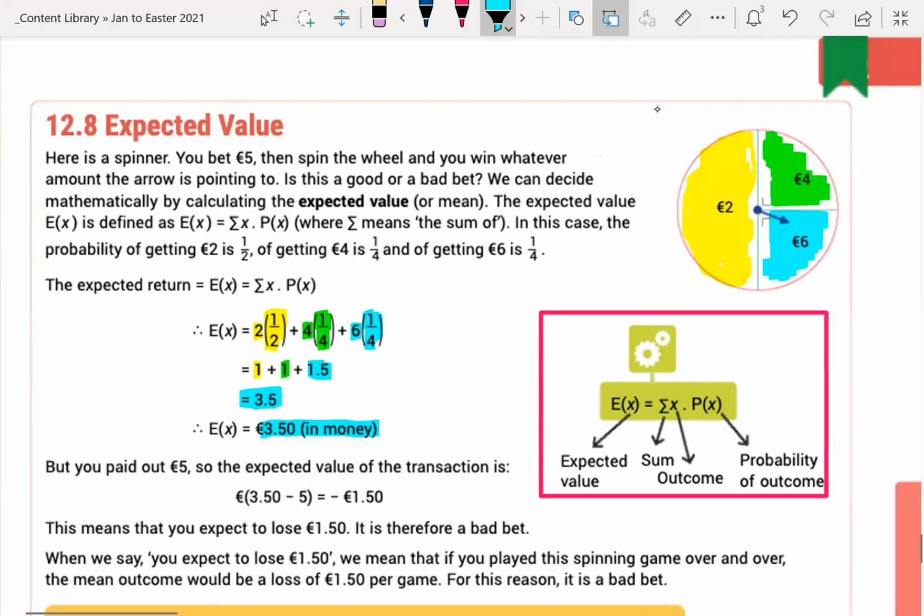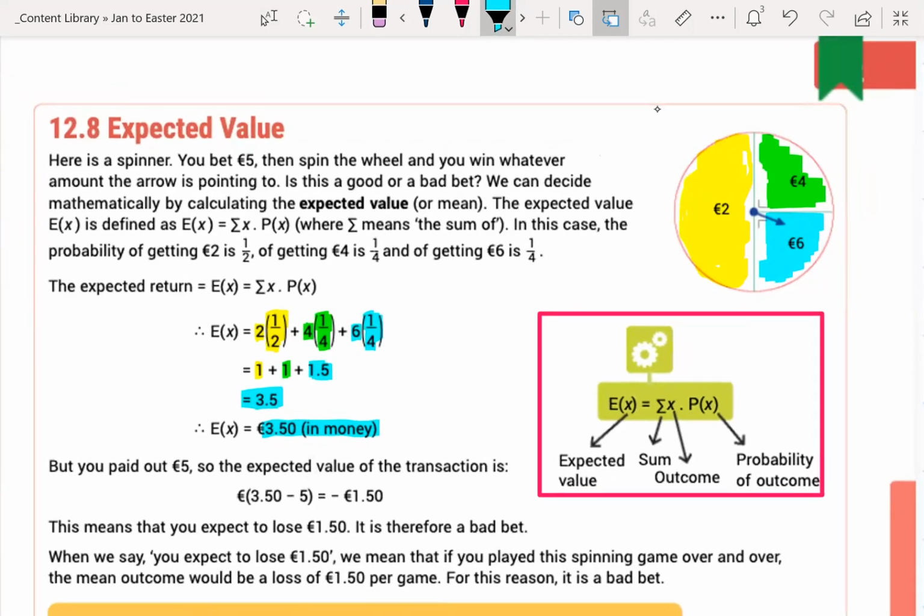Now, the thing is, this game cost €5 to play, and the expected value is €3.50. So you'd end up losing €1.50. So it's a bad bet. You shouldn't play this game, basically. That is what expected value is used for.